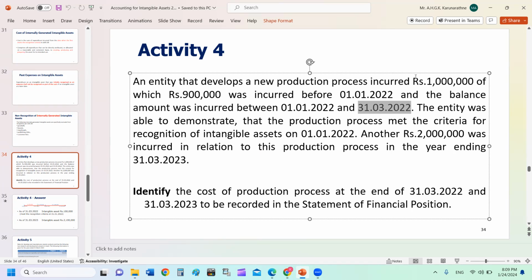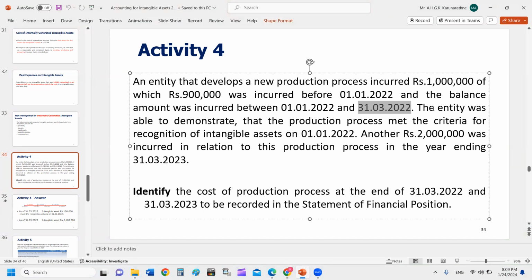You need to treat this development or research cost according to the accounting standard. As per the accounting standards, cost incurred up to the date all criteria are satisfied, including research and development costs, should be charged to P&L. You can start debiting, or recognizing the intangible asset, from the date all the criteria are satisfied. We are not sure when they satisfied the criteria. If no criteria have been satisfied, all 1 million is debited to P&L.